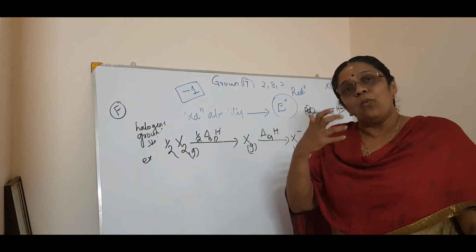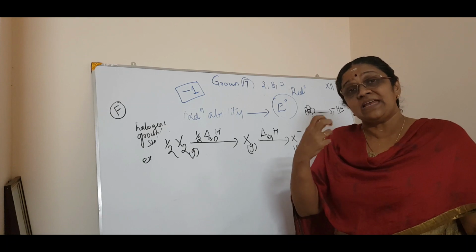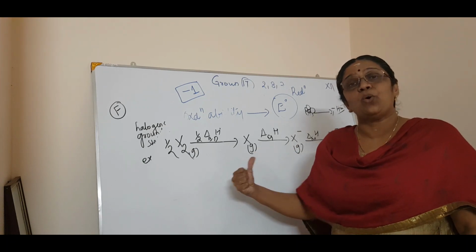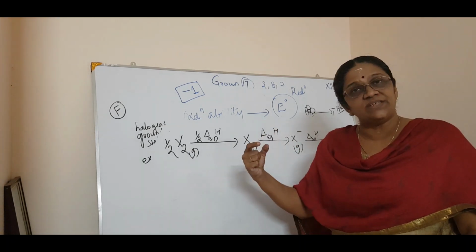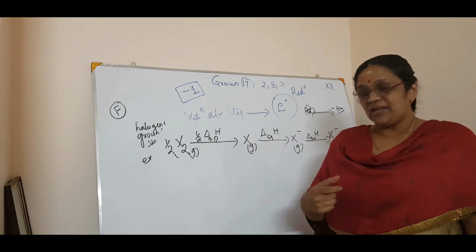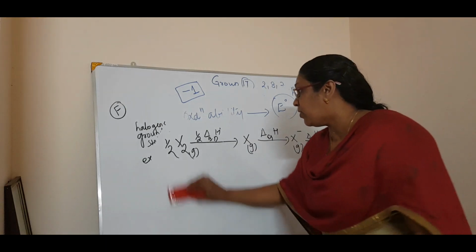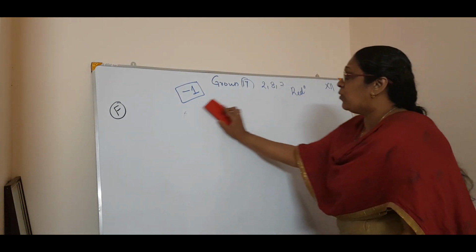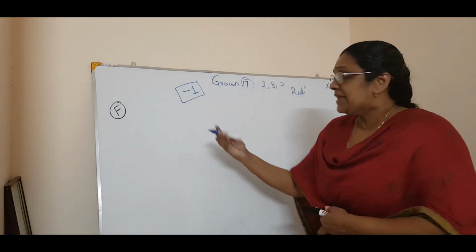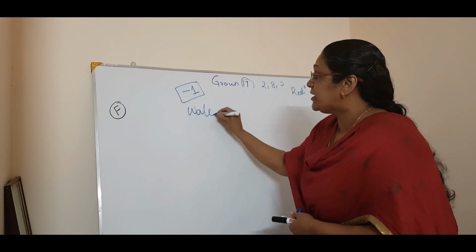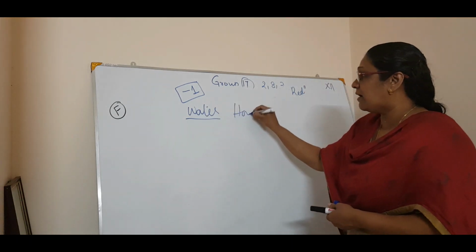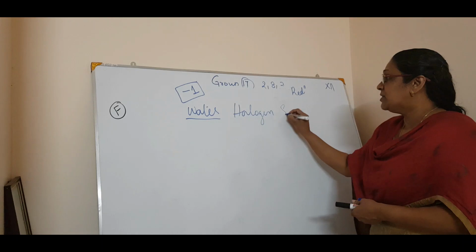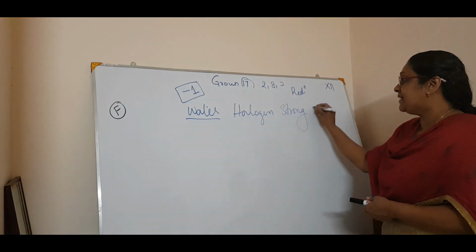Now we take a reaction as an example to show that this is a highly oxidizing agent, that means it oxidizes some compounds. What are they? It reacts readily with water. The reaction with water shows that the halogens are strong oxidizing agents.